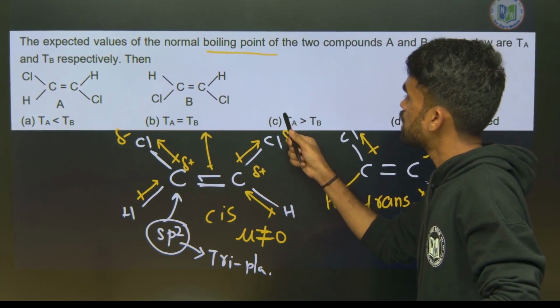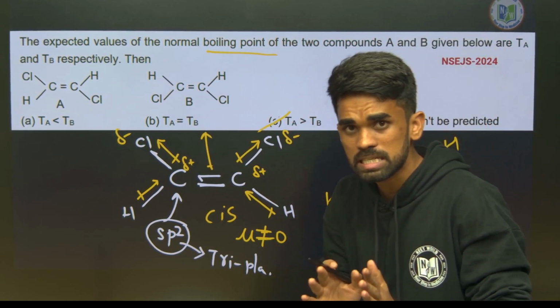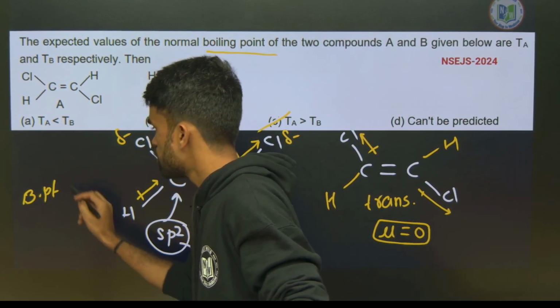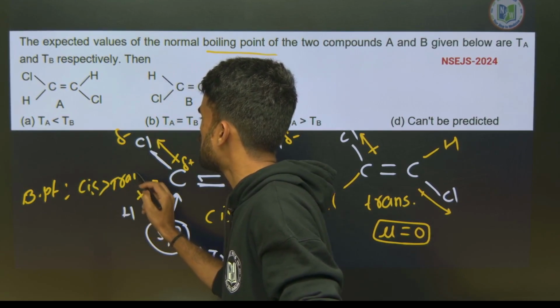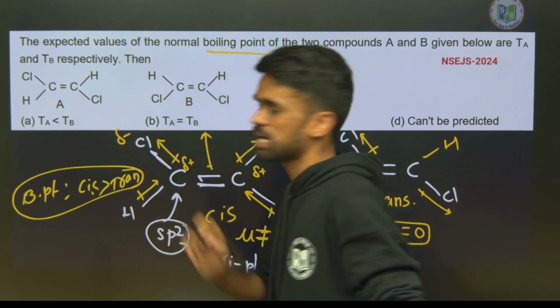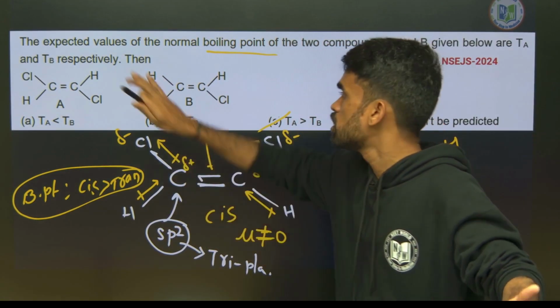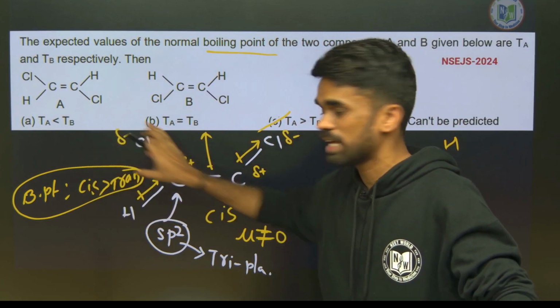So option C will be our correct answer for this question. Hope this is clear. What you can remember is that the boiling point of cis isomers is more than trans. Based on this very basic statement you can answer the question, so you don't need to waste time. Just to give complete clarity over this concept, I have taken this much time.